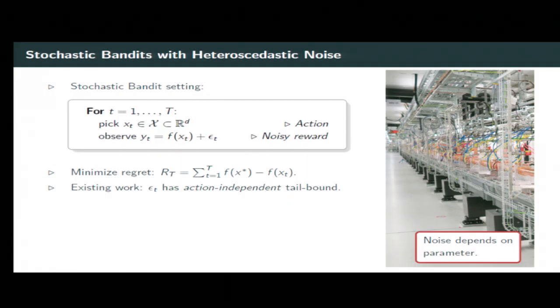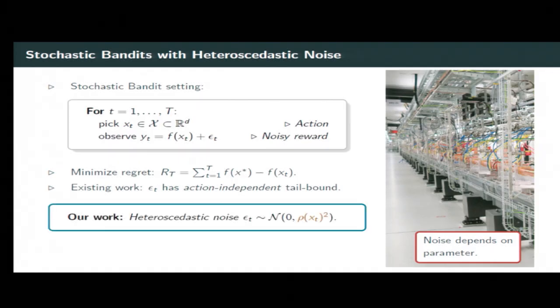For example, right now we look into tuning the Swiss free electron laser together with our collaborators by using these bandit techniques. And there we observe that the noise distribution actually depends on the different parameter settings chosen. So in this work, we relax the noise assumption and allow the noise variance to depend on the action xt. So specifically, we are going to assume that at action x, the noise is rho(x) sub-Gaussian. And for now, we're going to assume that this noise function rho(x) is known.